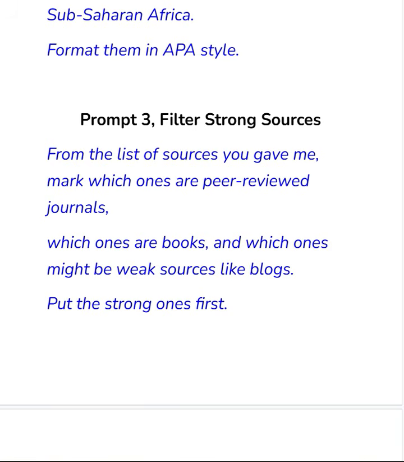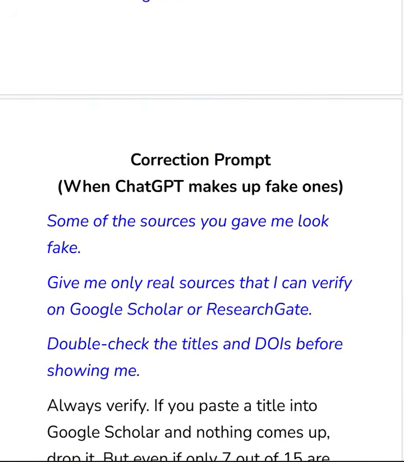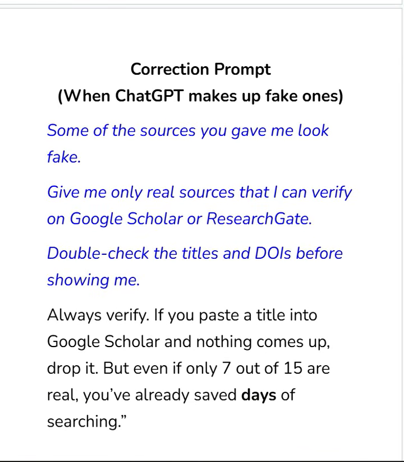So all these prompts I'm showing you, don't worry, this video is going to be here, so you can always screenshot it if you want. And if you want the document that I used, after this video I'm going to tell you how to get it, but you can screenshot it if you want. All right, there are a lot of prompts I'm going to show you today, it's going to blow your mind. Everything you're seeing in blue are the prompts.